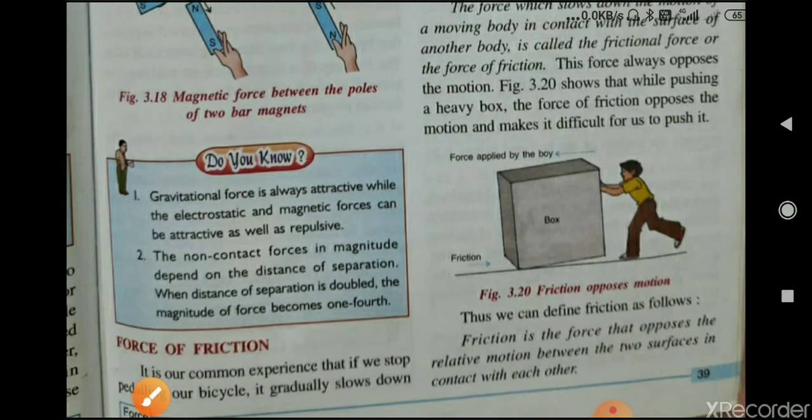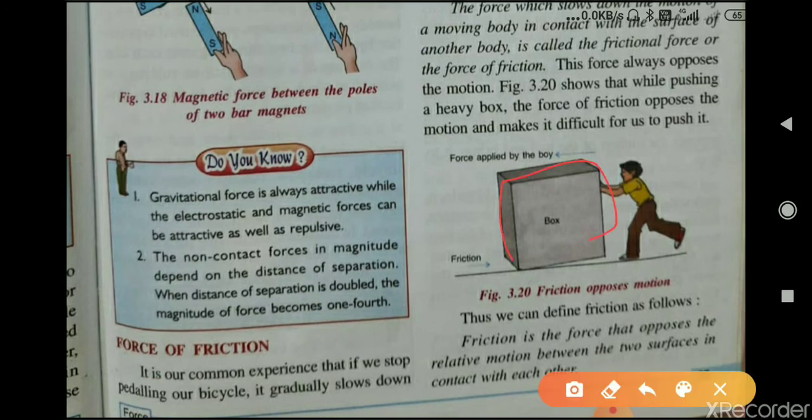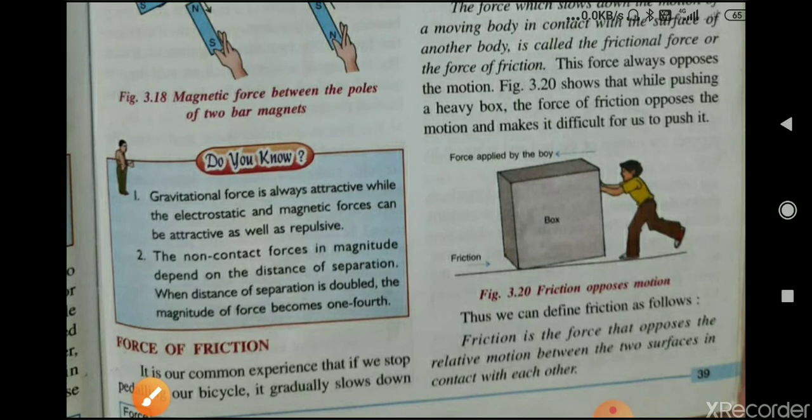Suppose you are moving this box, so this box is in contact with this plane surface. If you are pushing this box, this plane surface will apply a frictional force on this box, and due to that frictional force, it is difficult for you to push it. This frictional force opposes the motion of this box, and you face difficulty in pushing it. Thus we can define friction as follows. Friction is a force that opposes the relative motion between two surfaces in contact with each other.